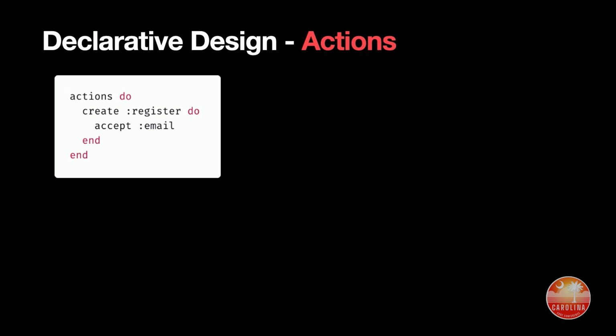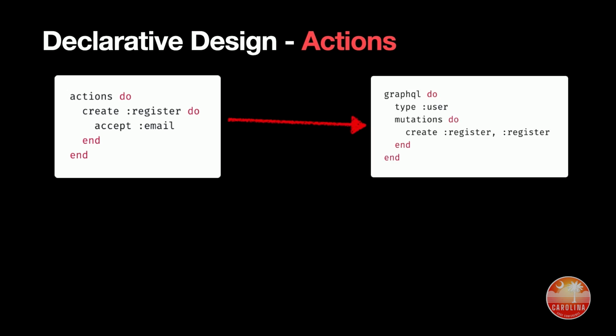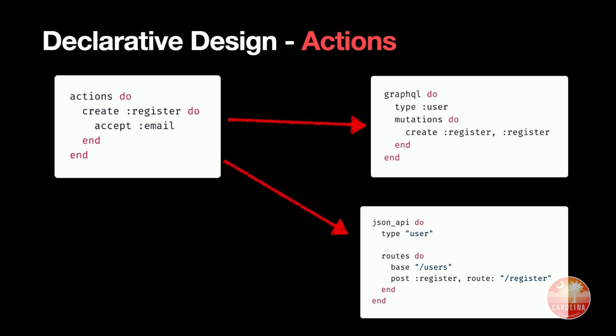And what that means is I can take this action, which I've simplified here, and hook it up to GraphQL. This is actually all of the code that is required to put that action into a GraphQL API. I say that the object itself has a type, and that I want to put the register action into a mutation called register. I can do the same thing with JSON API. So I can say make a route that's at /user/register that exposes that register action, and that's all of the code that's required for that.